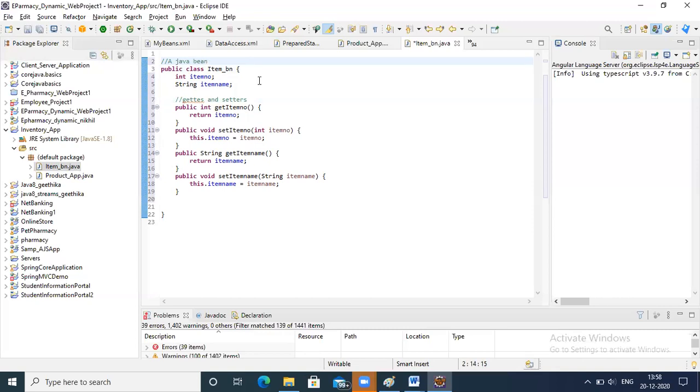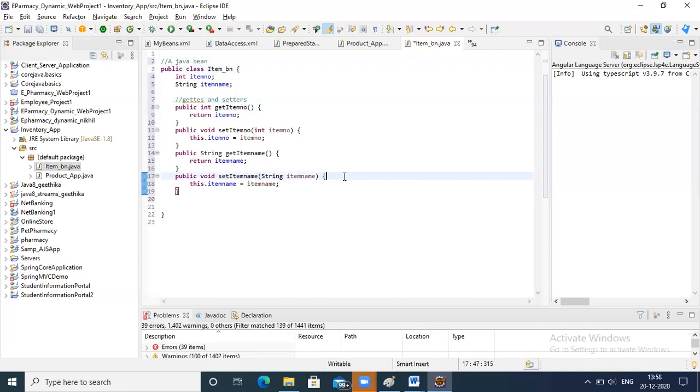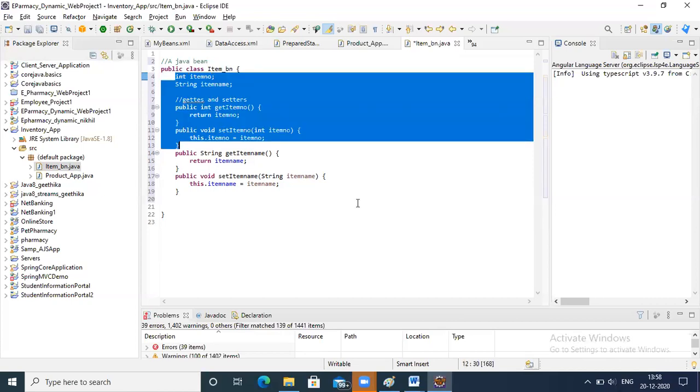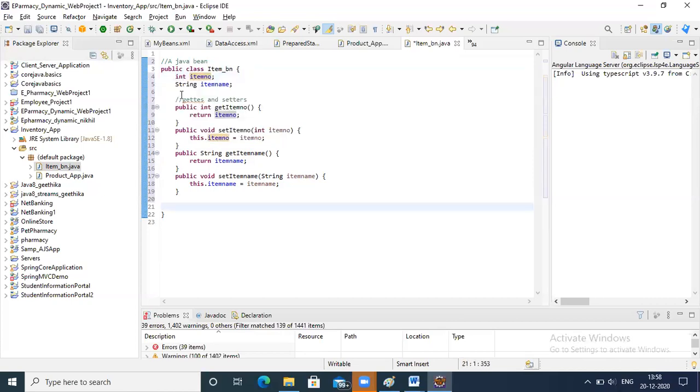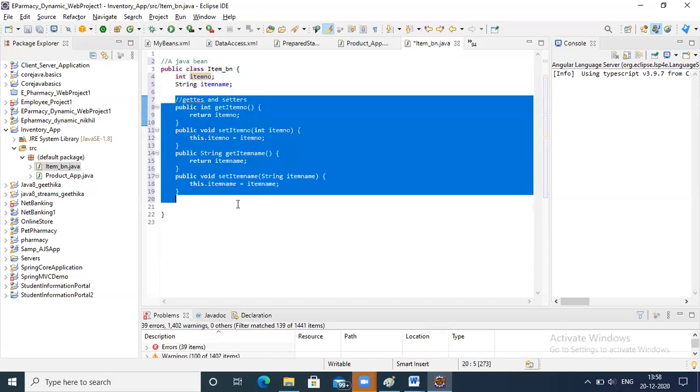Now this bean will be communicating with the backend database and the front end controllers. Usually we write beans in the middle layer. This is a Java bean about items. You can give any item number and name, let's say 100 pen, 200 pencil. So this is what a bean is. It will not have any additional methods, only member variables and getters and setters.